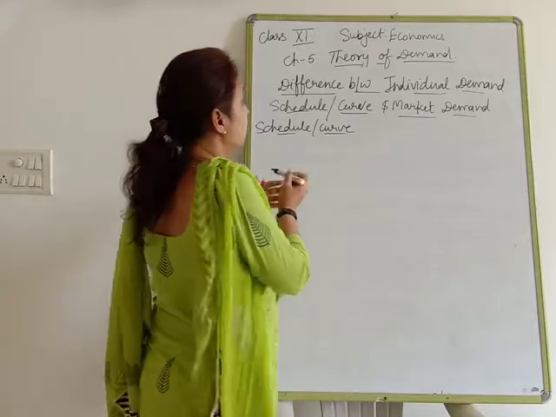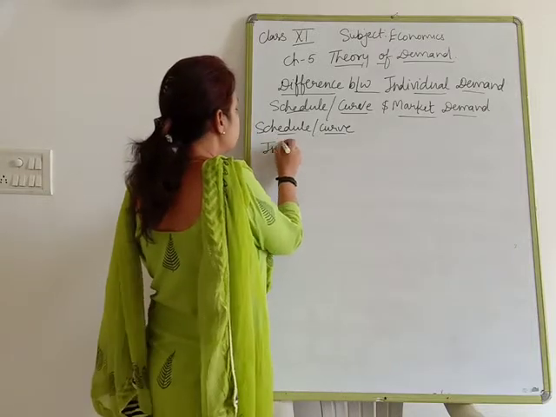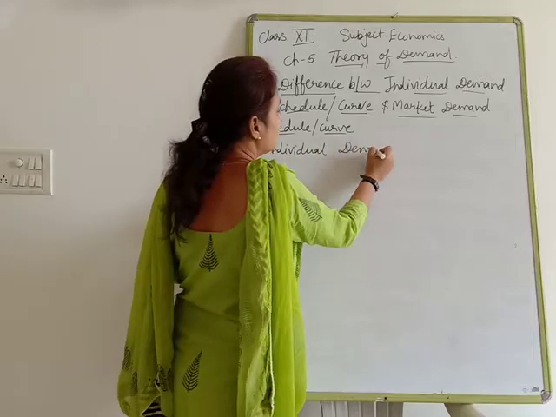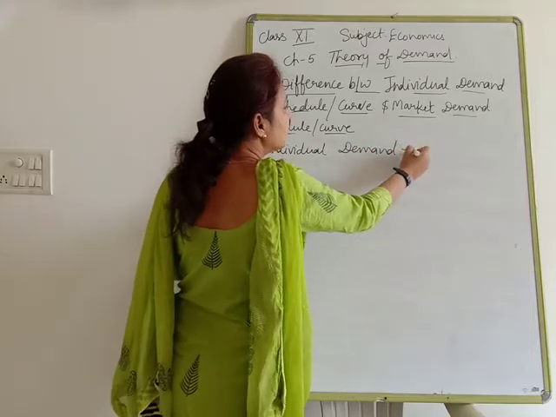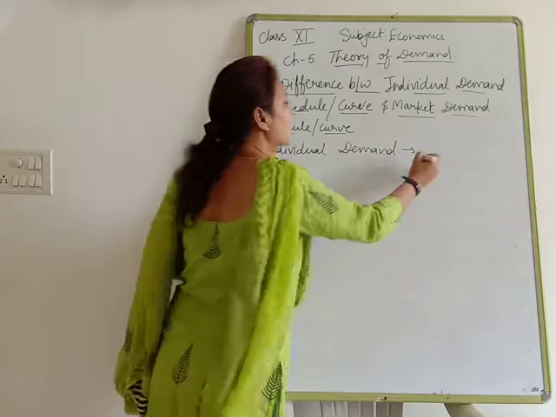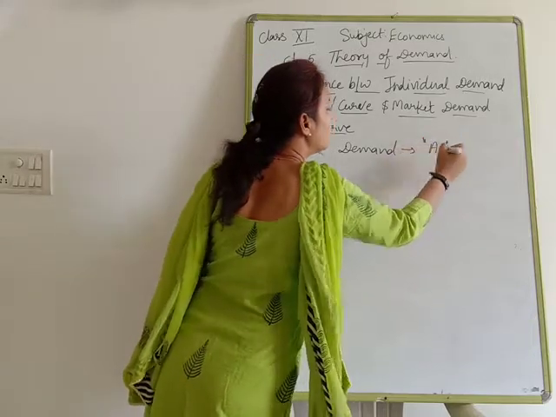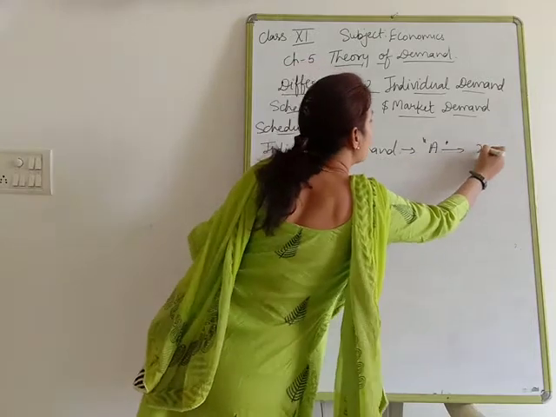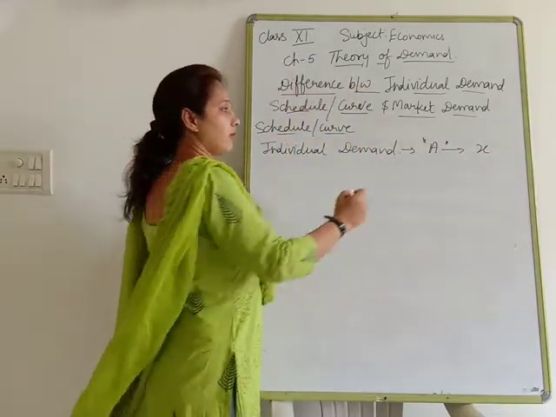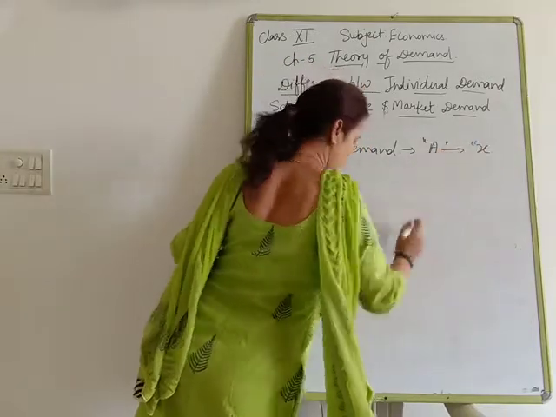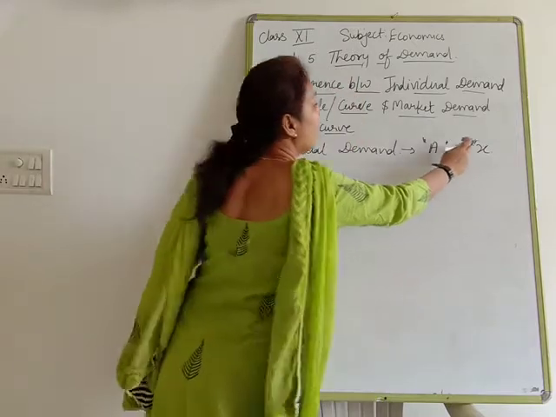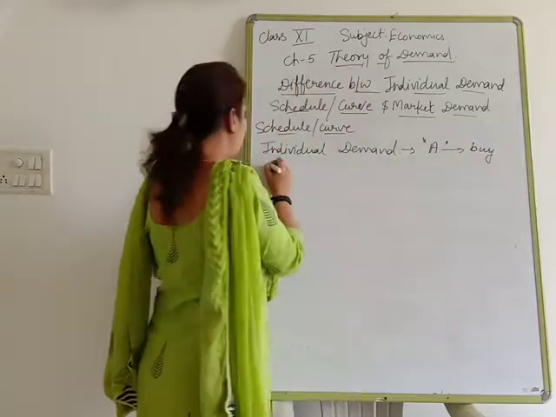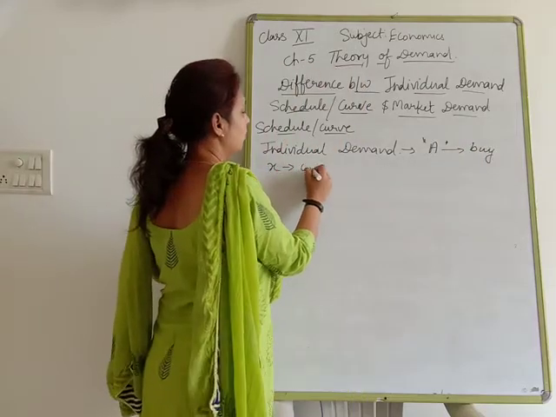Now first we are going to discuss individual demand. Suppose there is a single buyer, whose name is A. He is going to purchase X commodity. The name of the buyer is A, and he is going to buy X commodity.